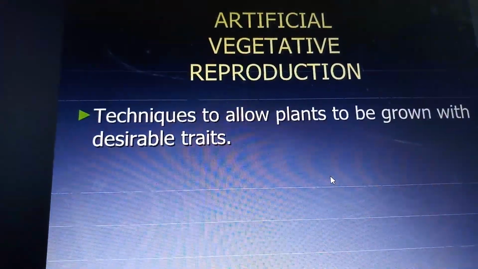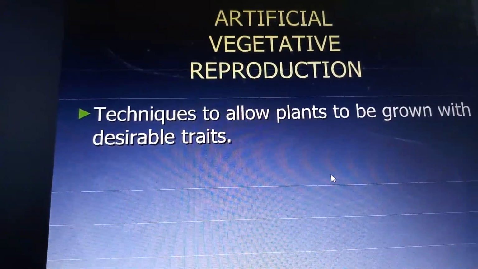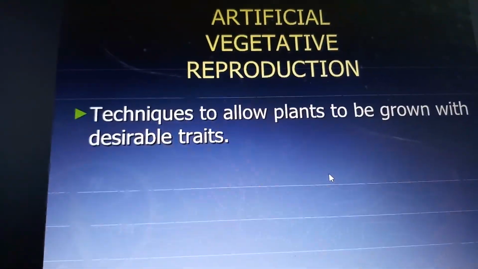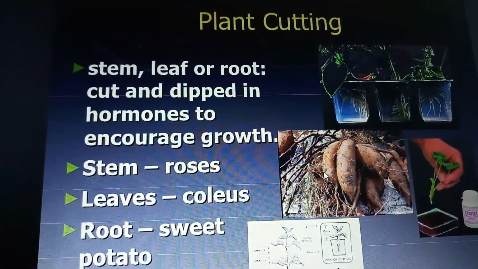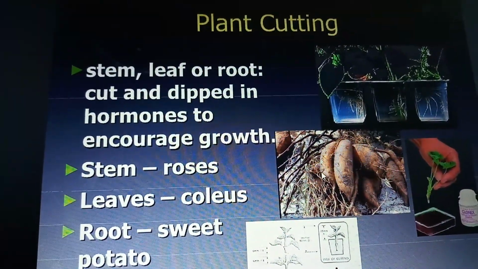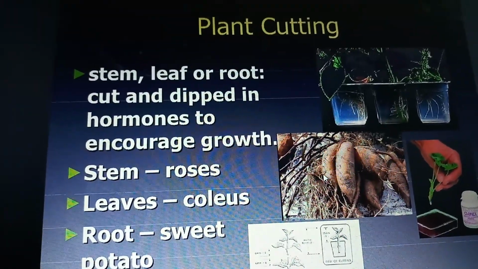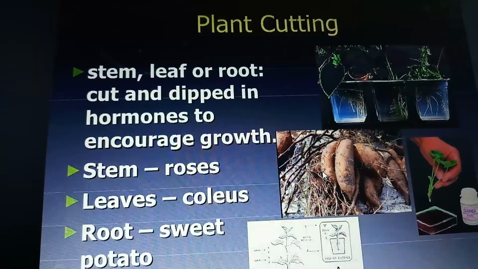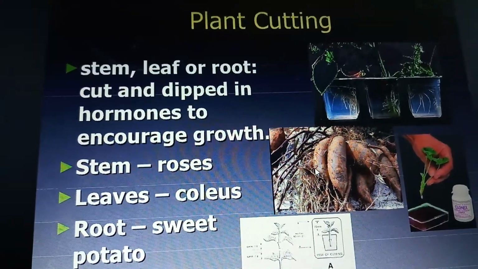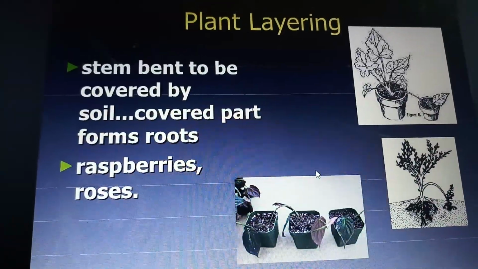Next, artificial vegetative reproduction. These techniques allow plants to be grown with desirable traits. Coming to plant cutting, a stem, leaf or root is cut and dipped in a hormone to encourage growth. For example, stems for roses, leaves for coleus and roots for sweet potato. The next, plant layering.